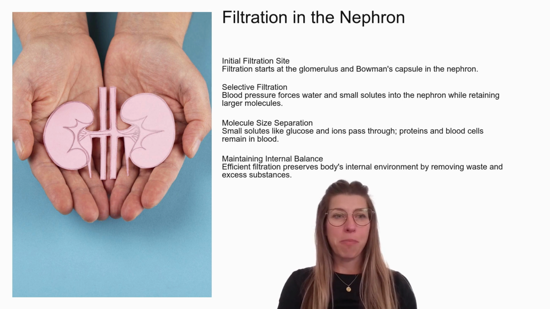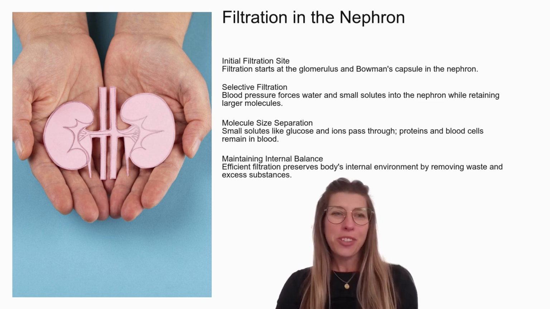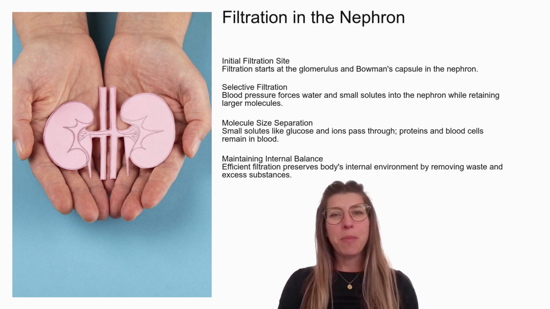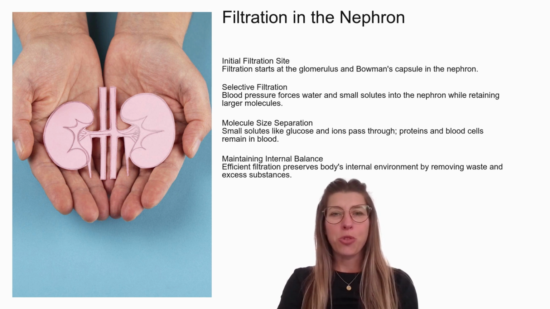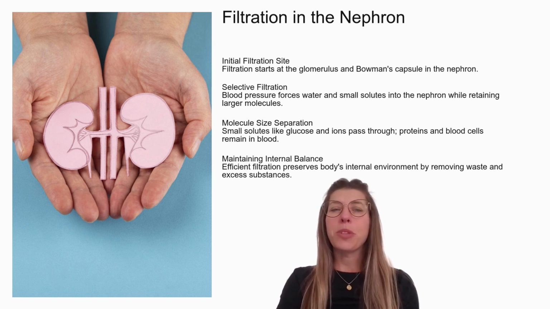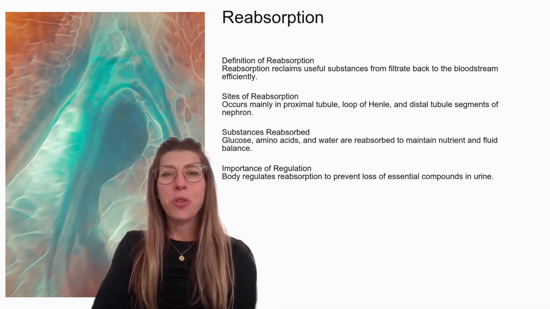To better understand the process, let's first look at the nephron's initial filtration site. Filtration starts at the glomerulus and Bowman's capsule in the nephron. Blood pressure forces water and small solutes into the nephron while retaining larger molecules. Small solutes like glucose and ions pass through. Proteins and blood cells remain in the blood. This efficient filtration process preserves the body's internal environment by removing waste and excess substances, thereby effectively maintaining an internal balance.